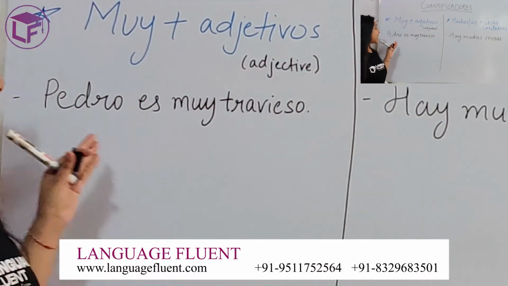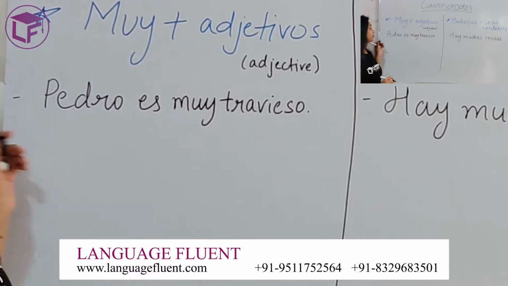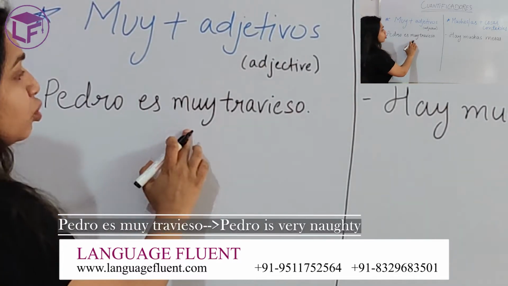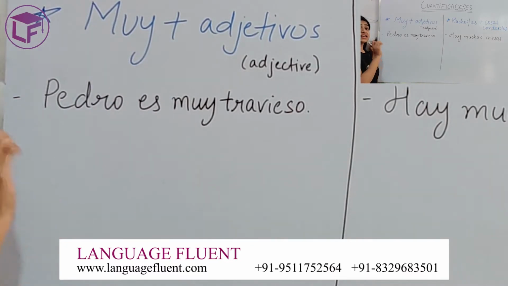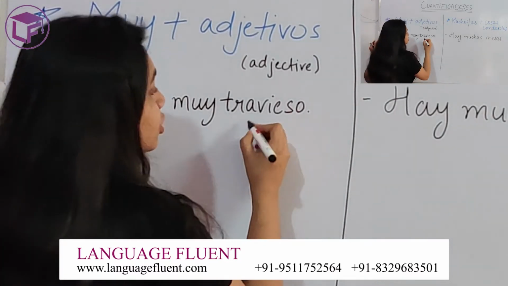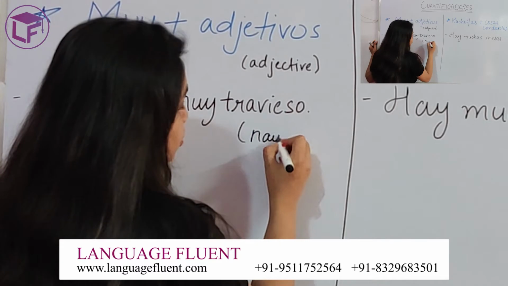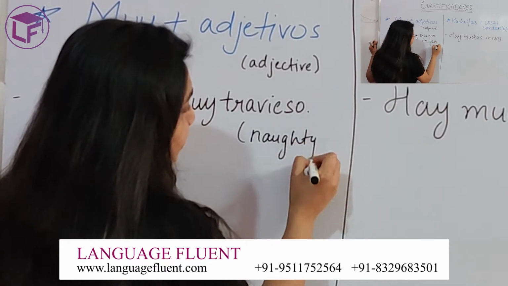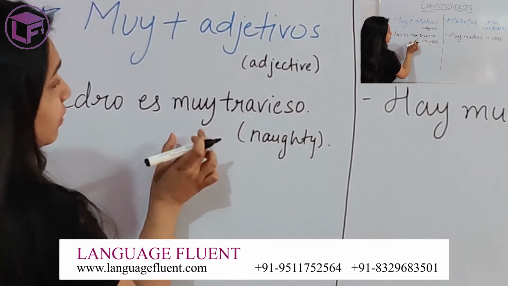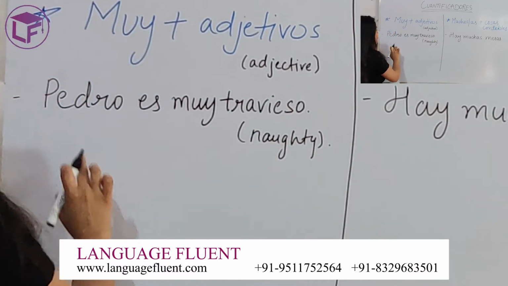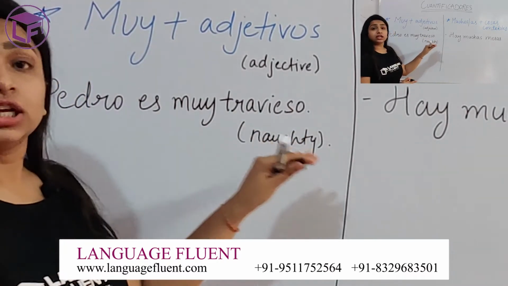Okay, so here I have already written one example. Pedro es muy travieso. Travieso means naughty. So as you can see here, I have used an adjective with muy. Pedro is very naughty.